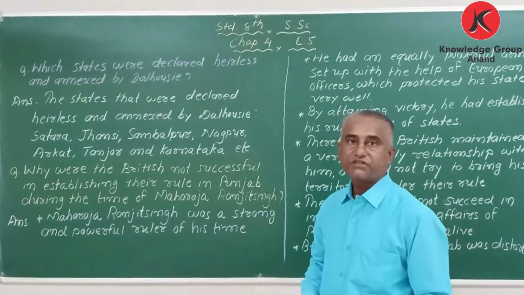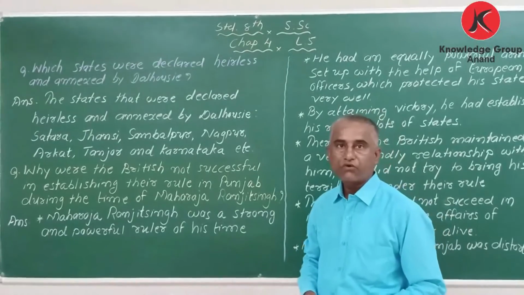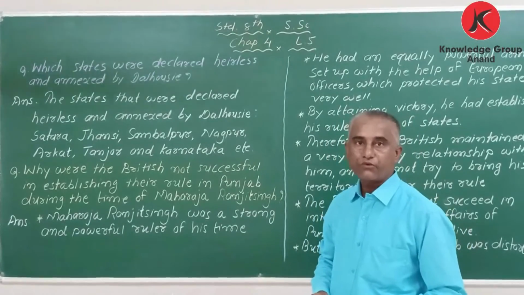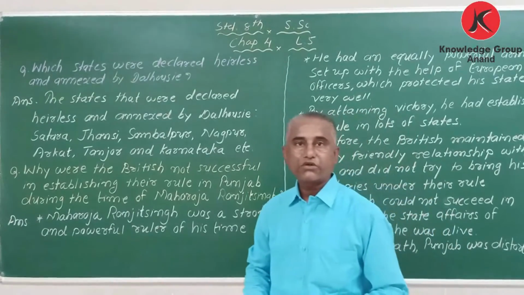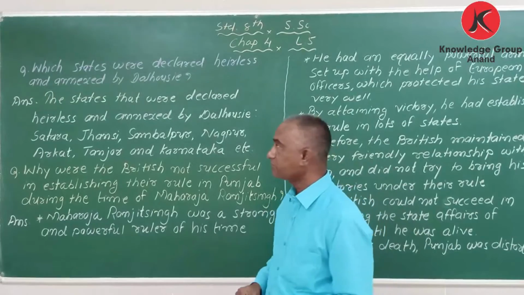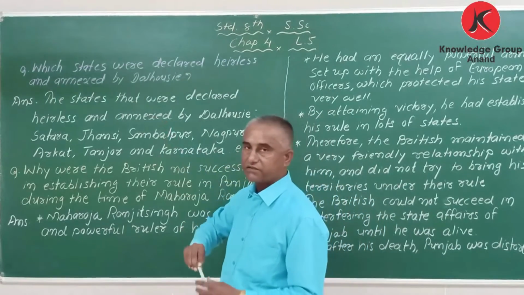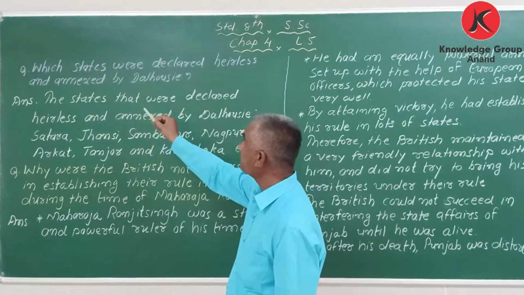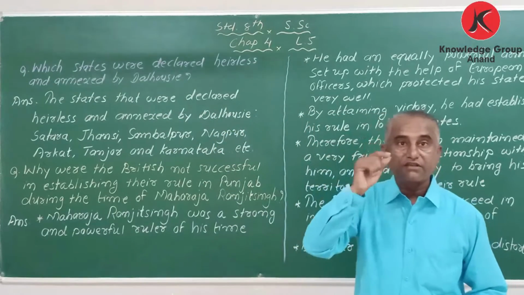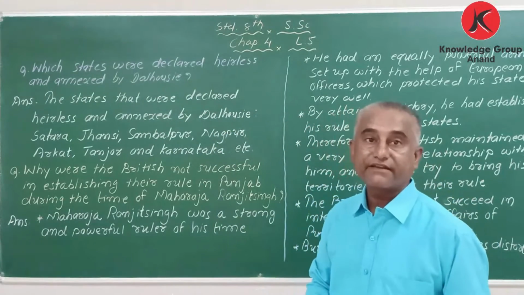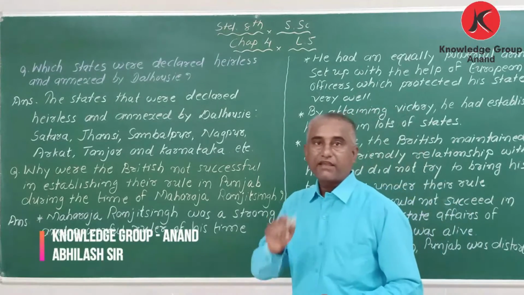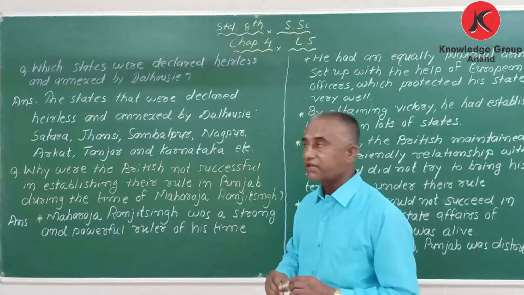Explain the question answers of chapter 4, standard 8, Essays: How the Traders Became Rulers. Yesterday we wrote some question answers, and I am continuing this question answer. First question: which states were declared heirless? My dear student, see the pronunciation: heir, H-E-I-R, heir. A-I-R, same pronunciation, okay?